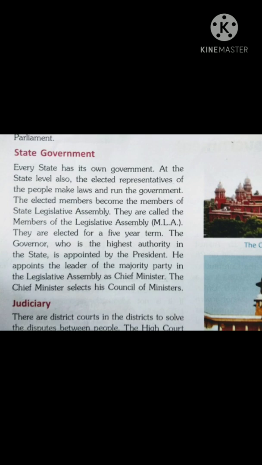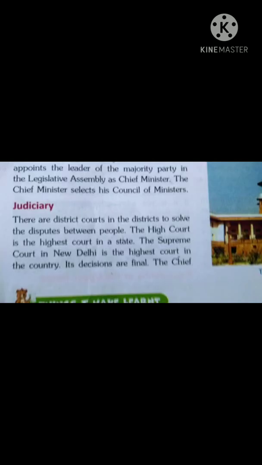The governor, who is the highest authority in the state, is appointed by the president. The governor chooses the leader of the majority party as chief minister. Majority party means the party which got maximum votes, maximum seats in the legislative assembly. The chief minister selects his council of ministers.